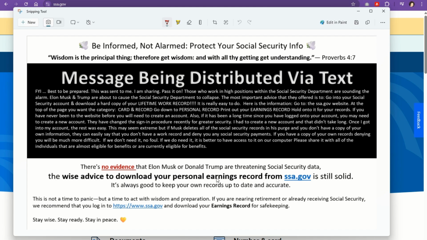And so if you are a baptized believer, the Bible says, in all thy getting, get understanding, in Proverbs 4:7. And it also says in Matthew 10:16, be wise as serpents, but harmless as doves. So let me show you really quickly how to log in and download your record. Let's just be on the safe side.